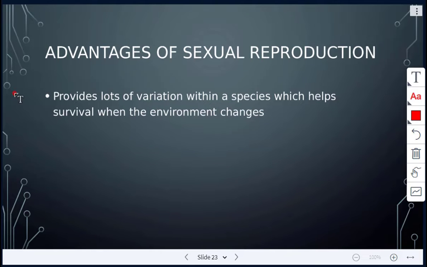All right, so advantages of sexual reproduction, whether it's external or internal: it provides a lot of variation because the offspring is getting characteristics from both the male and female parent. And that variation, like we've talked about in the first couple of topics, is very important because it helps the species to survive in case there is an extreme environmental change.